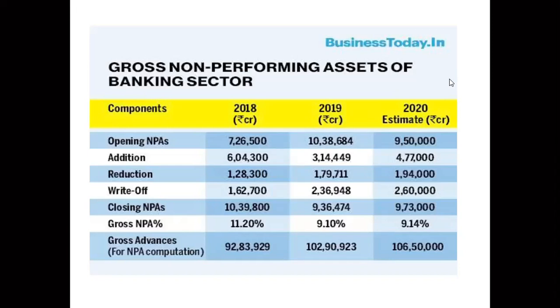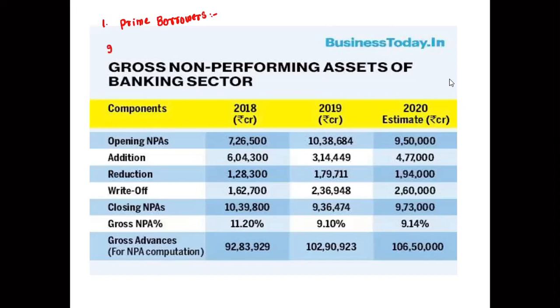So first of all, if you look at the types of loans based on the borrowers, the first type is prime borrowers. Who are prime borrowers? Prime borrowers are those who have the capacity to repay the loan. Okay.